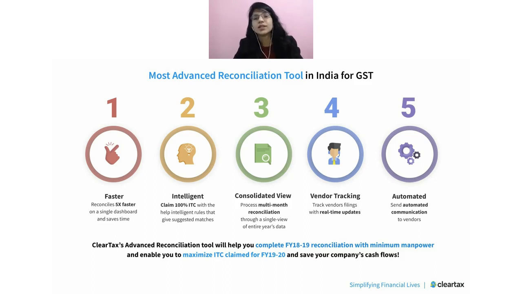To prove all this, you have to be ready today itself, which means you have to reconcile properly with 2A and 2B. Make sure you have a system in place where whatever ITC you claim in 3B, you have a document behind it, and even for reversals you have a proper document.